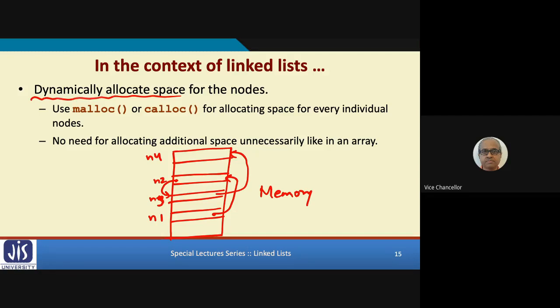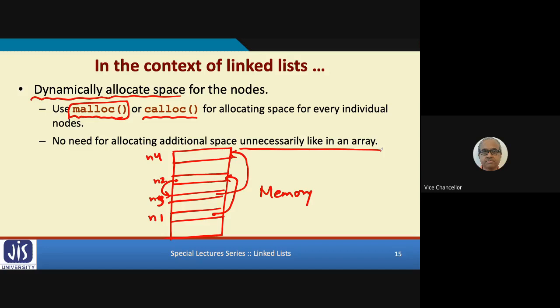You do dynamic memory allocation, and there are two functions which are available. This you must have studied. In here, I shall be discussing only malloc. If you're interested to know about calloc, you can always read from the book. It's very similar. So this individual N1, N2, N3, N4, instead of declaring them as variables, we shall be using malloc to declare them as and when needed. We shall see that. So we are not allocating unnecessarily extra space like we had to do in an array. Right?